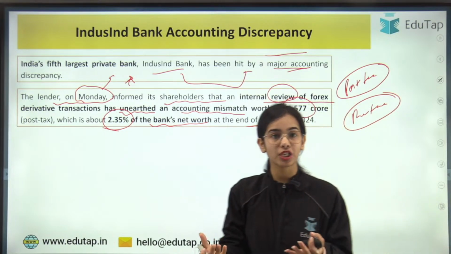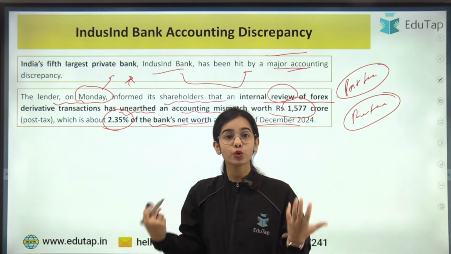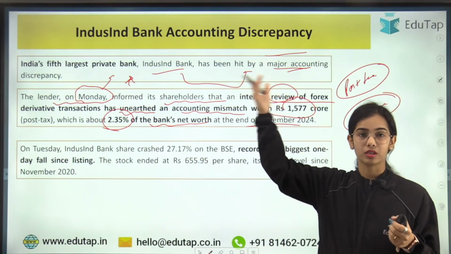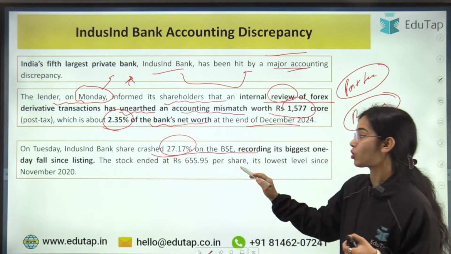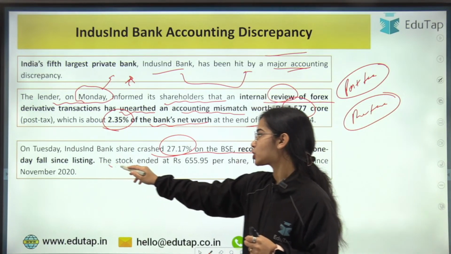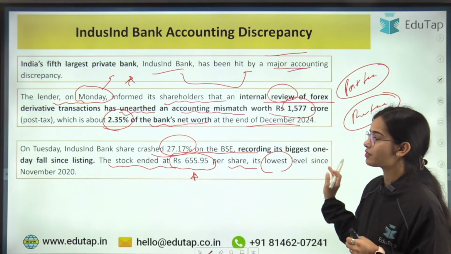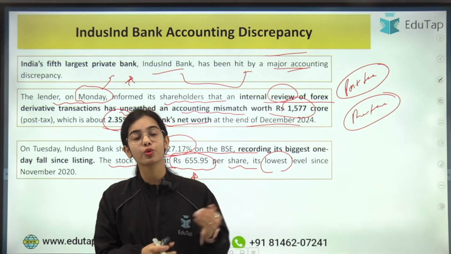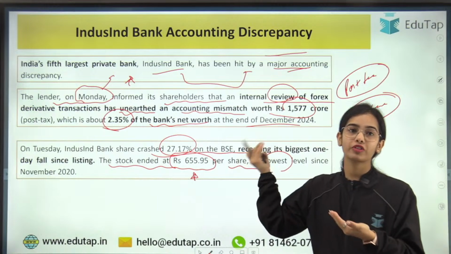Now, as soon as the mismatch came forward, it was recognized that there is a problem in IndusInd Bank and a huge mismatch has happened. So on Tuesday, the next day, in the previous week, IndusInd Bank shares crashed 27.17% on the Bombay Stock Exchange, recording the biggest one-day fall since listing. The stock ended at rupees 655.95 per share, its lowest level since November 2020. So there is a huge loss that has happened to the shareholders, the people that invested in the shares, and the mutual funds that invested in the shares of IndusInd Bank.